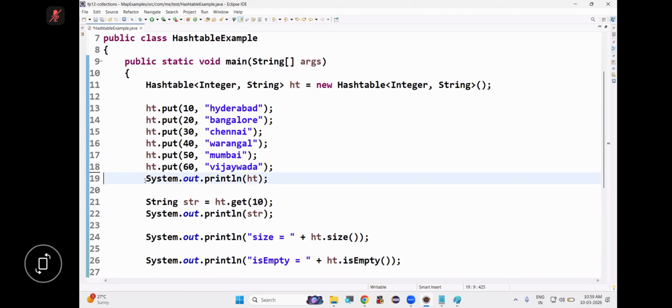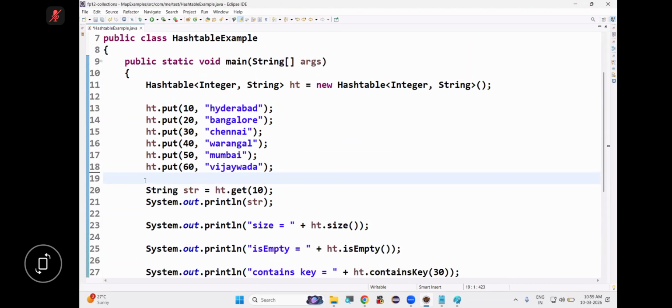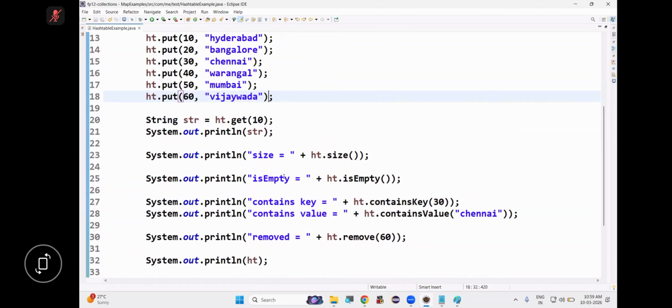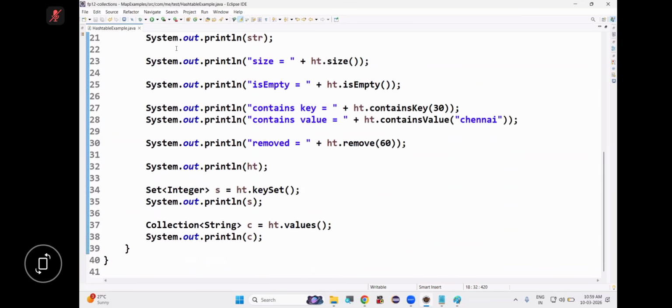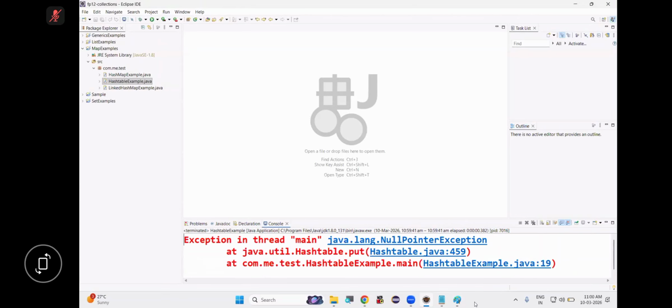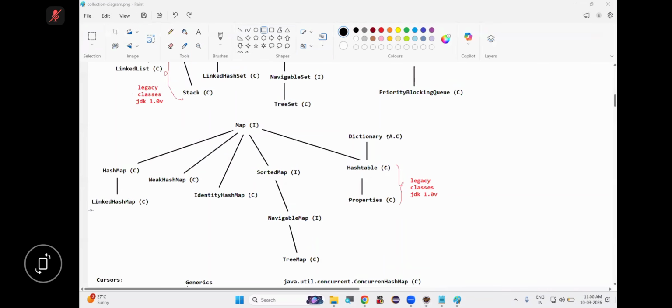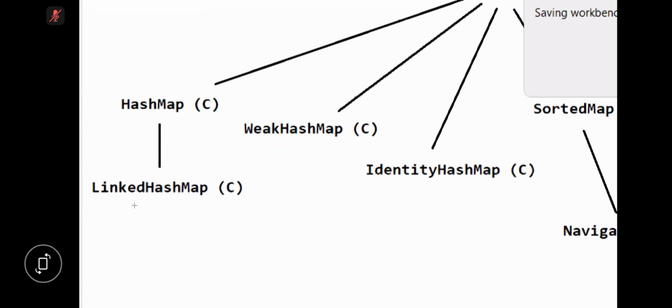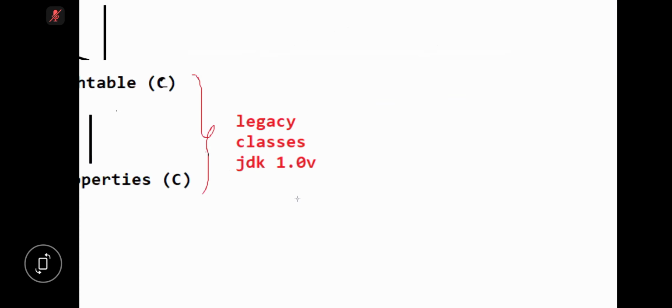So HashMap is not synchronized. Whereas Hashtable is synchronized, I hope you understood. Remaining differences are here. So how many implementation classes of the Map interface have we completed? 3. What are those 3? HashMap, LinkedHashMap, Hashtable.